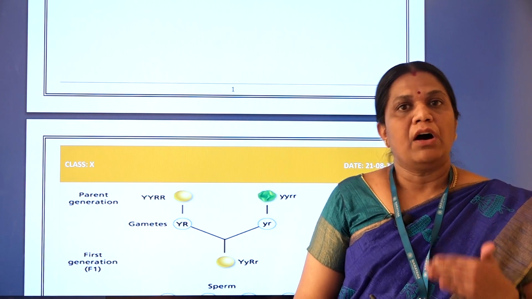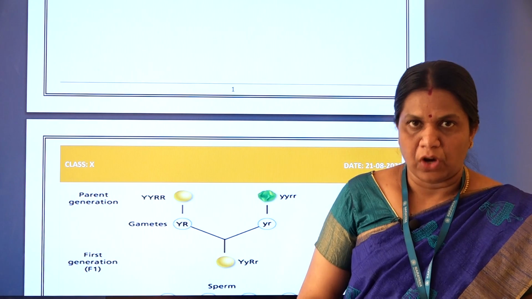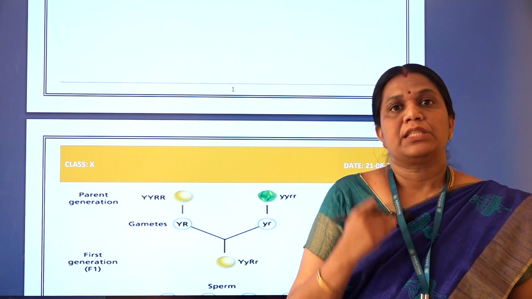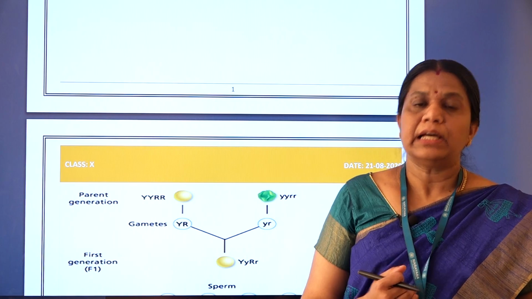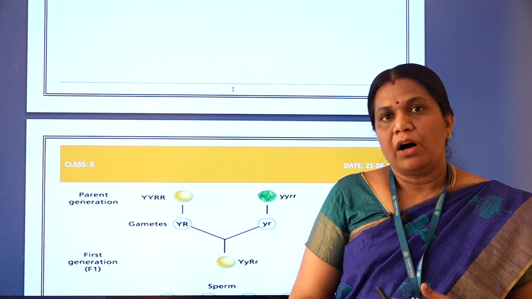Generation. So that is the law of dominance. Those characters are called the dominant character. The character which is present genotypically is called the recessive character.